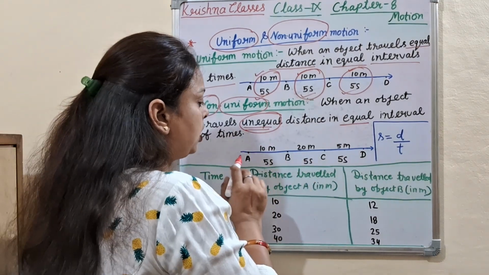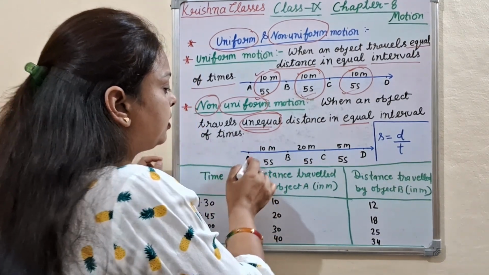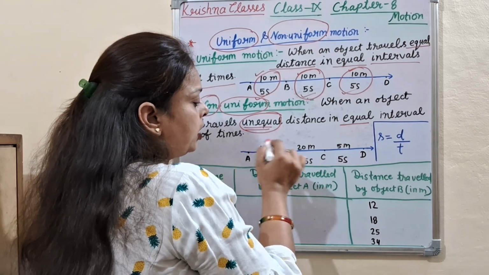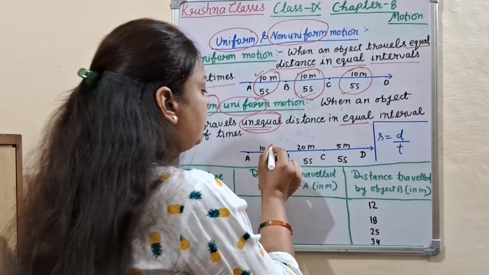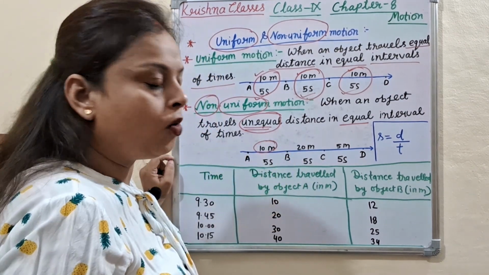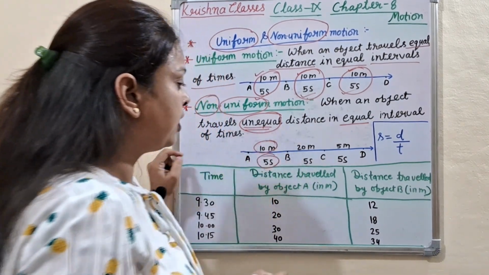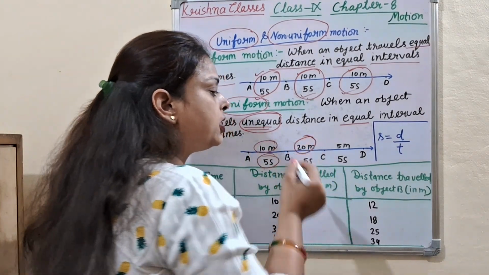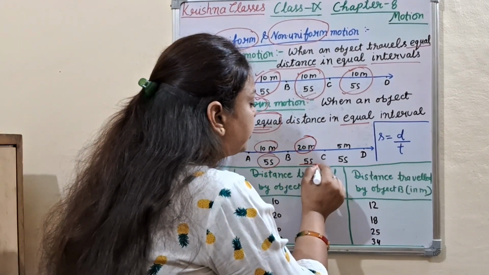Let's see the example. When an object is at position A, it moves from A to B, then it covers 10 meter in how much time? 5 seconds. Again it moves from B to C and covers 20 meter. How much time? 5 seconds.